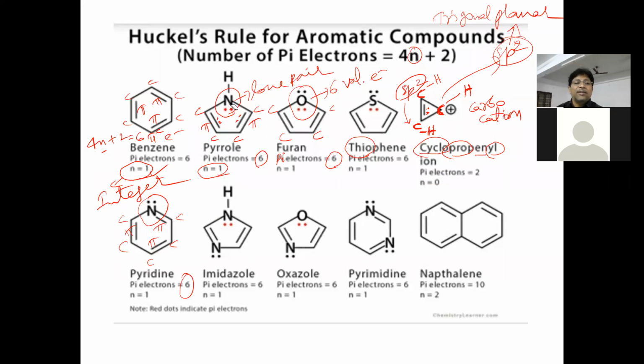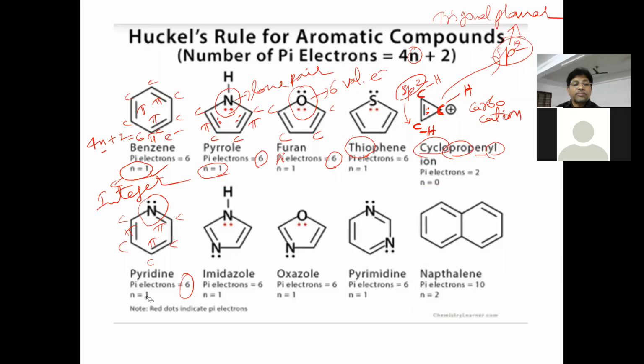Is the point clear here? This nitrogen contains 1 electron pair, and this should be taken as pi electrons. But in pyridine, nitrogen has a lone pair, okay, but the nitrogen is having a double bond. So this double bonded nitrogen carrying a lone pair will not be taken into consideration. This lone pair doesn't contribute pi electrons. So here 3 pi bonds only are to be taken. 3 pi bonds contain 6 pi electrons. 6 pi electrons indicates what? The n value will become 1.